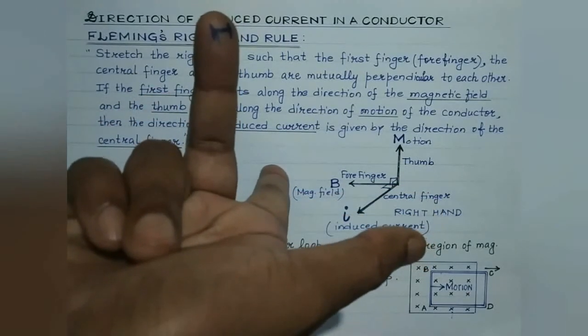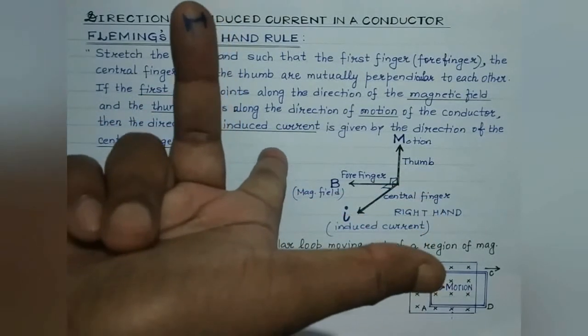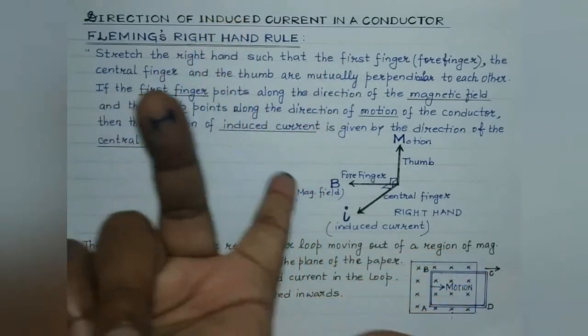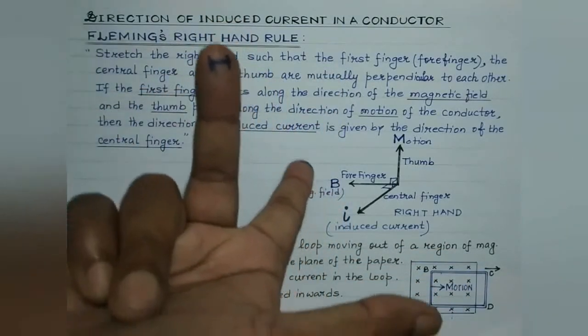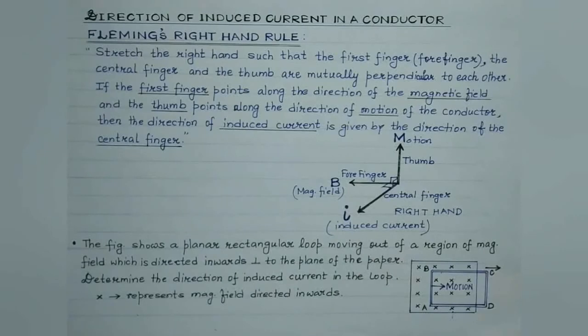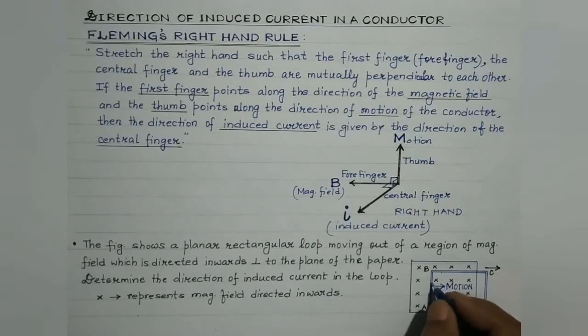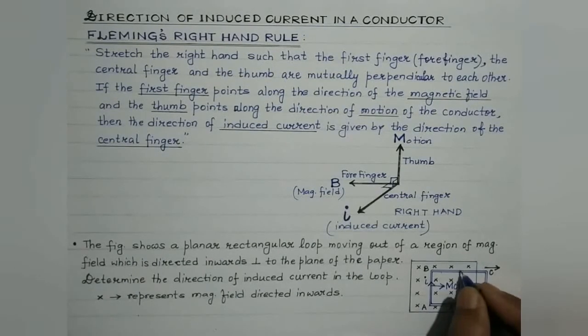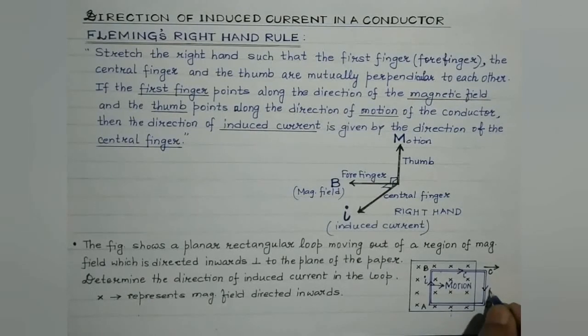The central finger points along the direction of the induced current and it is pointing in the direction from A to B. So applying Fleming's right hand rule, we can safely conclude that in the rectangular loop ABCD, the induced current must be flowing along this direction. That is, in this case, it will be in the clockwise direction.